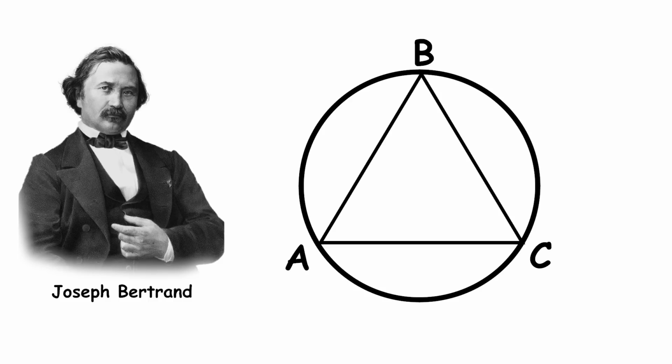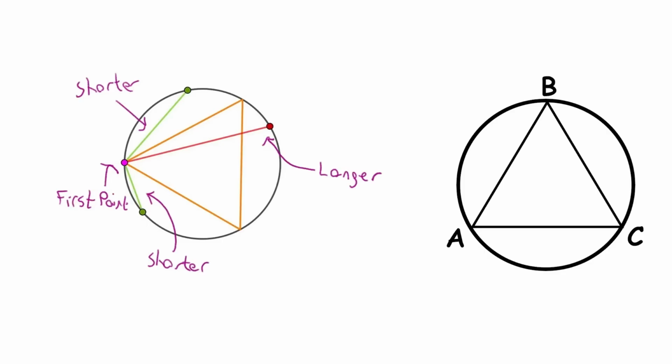Imagine you have a circle with an equilateral triangle in it. Now, if you randomly pick a chord, a line connecting 2 points of a circle, what is the chance that the chord is longer than the side of the triangle? Bertrand came up with 3 ways to randomly pick a chord in a circle, and each way has a different chance of getting a chord that's longer than a side of an equilateral triangle inside the circle.